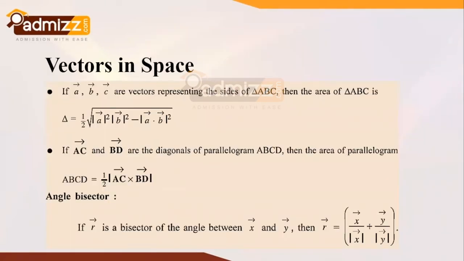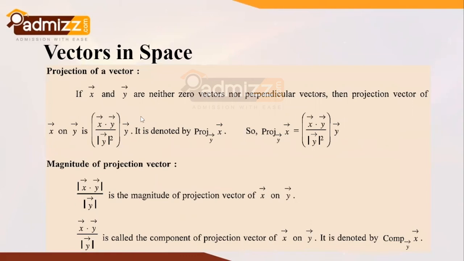In this, I don't find any further concepts which are generally asked in MCQs. So let's take a look at the projection of a vector and the magnitude of the projection of a vector. This is also an important fundamental. Projection means, let's say a vector A is like this, and we want to find its projection on another vector located over here.